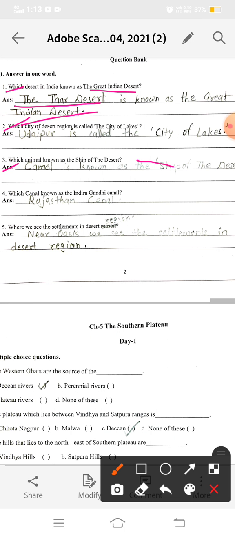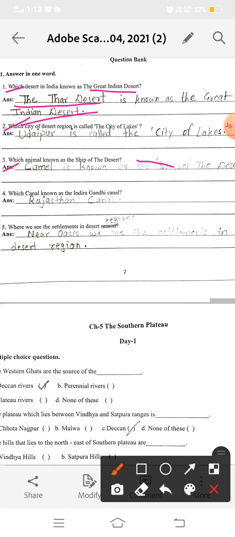And it can survive without water for a long time. So that is why the camel is known as the sheep of the desert.